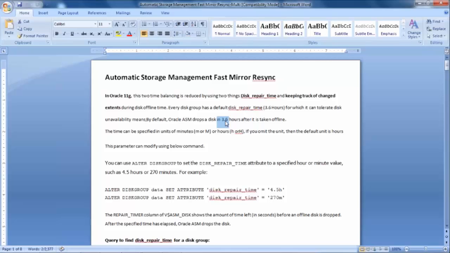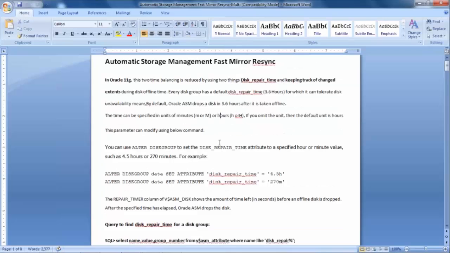During the offline time, whatever changes have been made, those extent changes are tracked. Every disk group has a default disk repair time, 3.6 hours, for which it can tolerate disk unavailability. By default, Oracle ASM drops a disk after 3.6 hours. So this is called fast mirror resync.